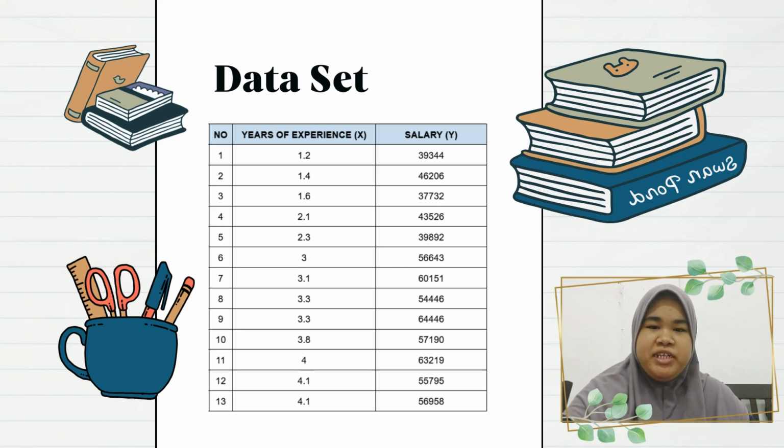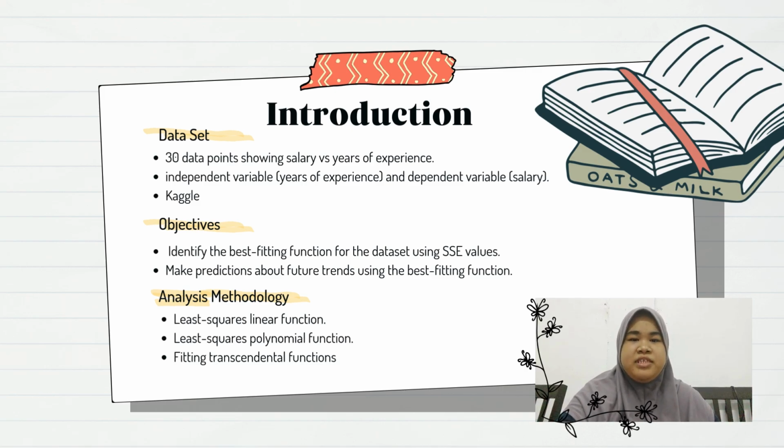This is some of our data, years of experience versus salary. To begin, our dataset consists of 30 data points that demonstrate the relationship between years of experience and salary. Here, the independent variable is the years of experience, which influences the dependent variable, salary. Our primary goal is to analyze this relationship to understand whether having more experience significantly impacts an individual's salary. We also want to see if the salary increases proportionally with experience or if other patterns emerge.